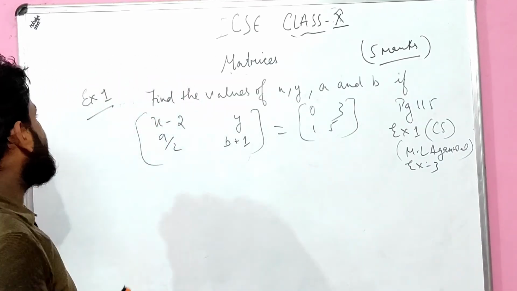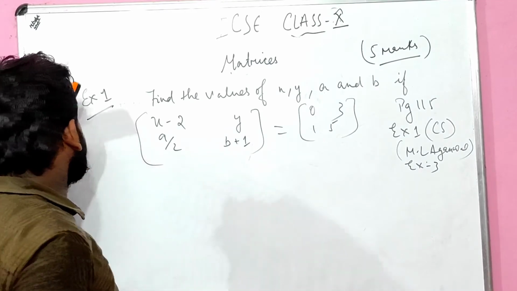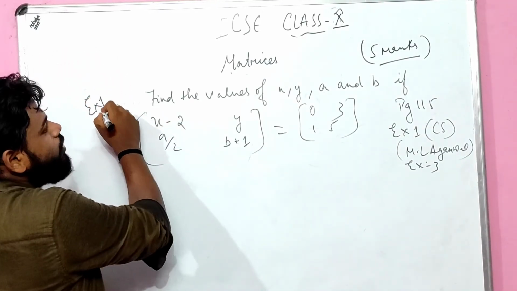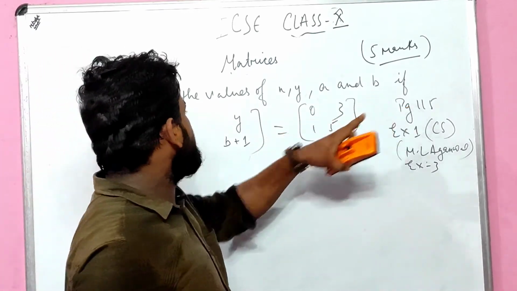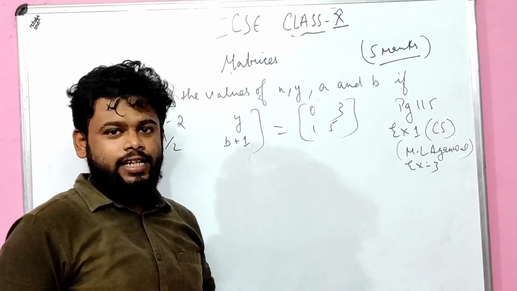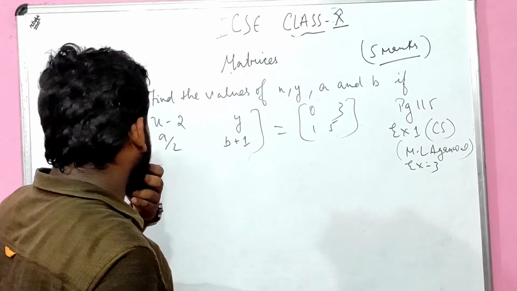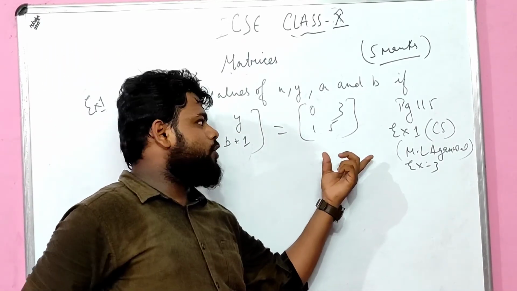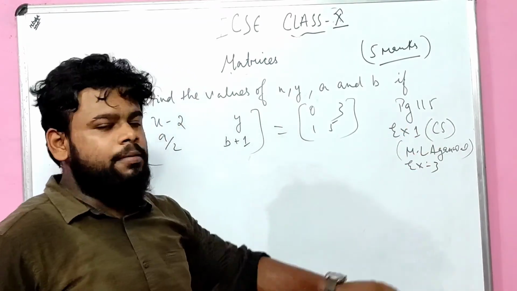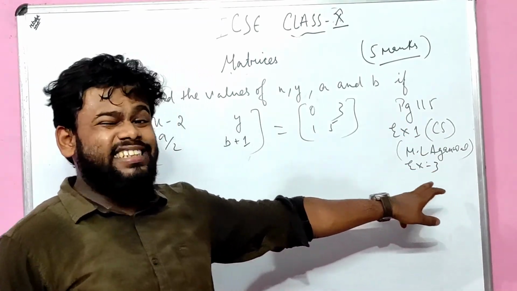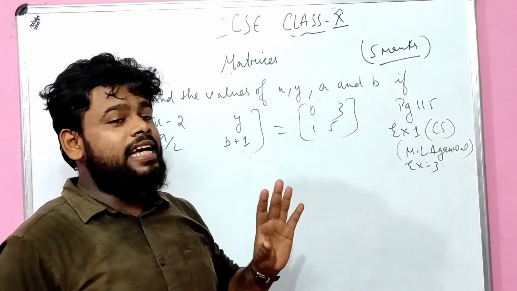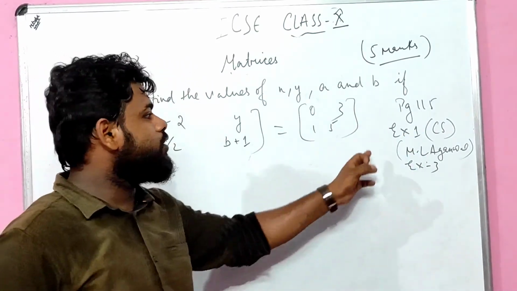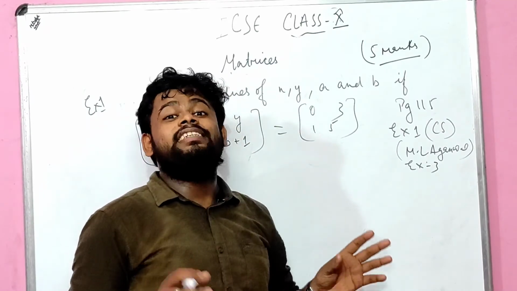See children, I have taken out an example, a very good example. All right. See, find the value of x, y, a and b if this matrix is given over here. This is the exam-type question, son. I have taken this example from the ML Agarwal book, example number 3, and from the Conscience book, example number 1. Page number 115 in the Conscience book, and in ML Agarwal example number 3.